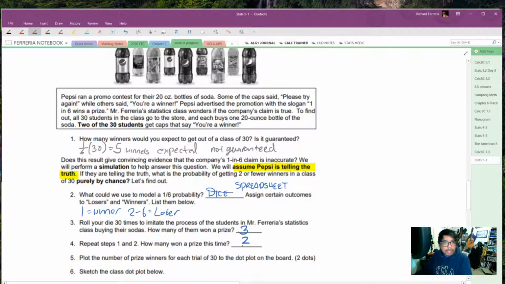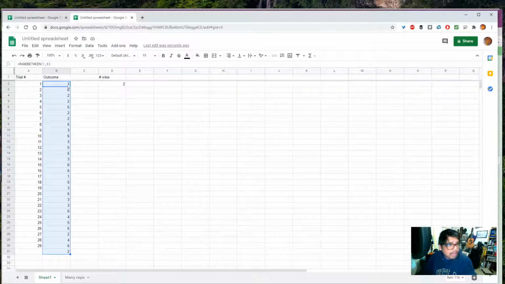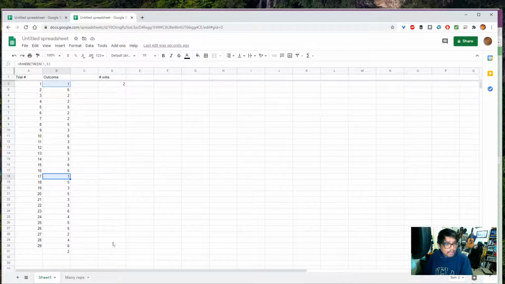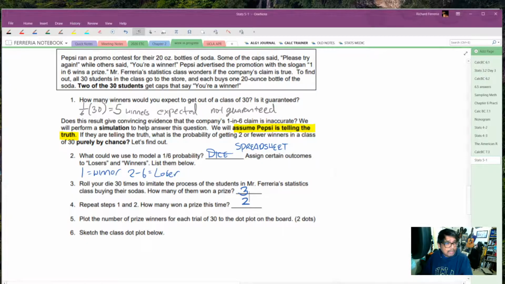You could probably go over here and count. Look for all the 1s. There's a 1 there. There's a 1 there. There are no other 1s. So indeed, this spreadsheet worked. It gave me random numbers between 1 and 6 and counted only 2 of them were winners. So we're going to put them on a dot plot, and we're going to do this many times